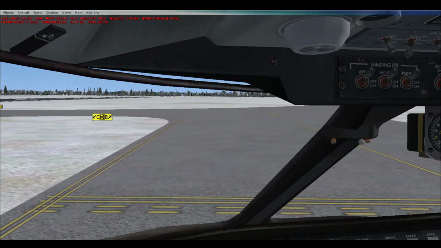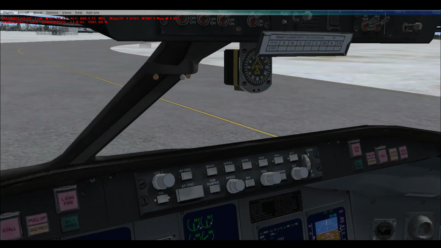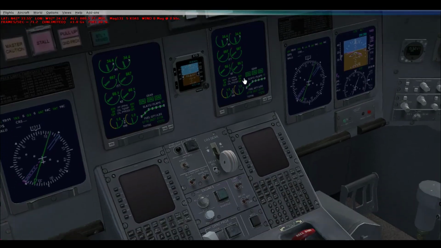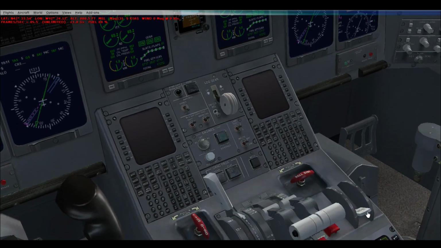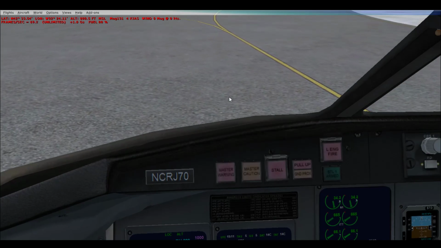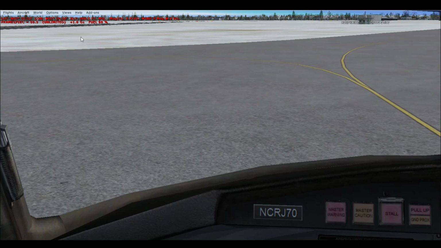Once we leave the runway, now we can put the flaps all the way up again, put the spoilers all the way up as well. And we are good to go. Now let's see how well we did.